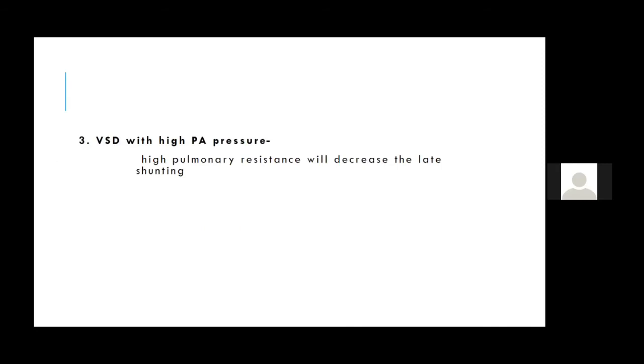In a very large VSD, and a VSD with high PA pressure, the gradient between the LV and the RV is abolished, and that is why you do not get a pansystolic murmur. You get only an early systolic murmur. It is only the moderately sized restrictive VSD where you get a holosystolic murmur.